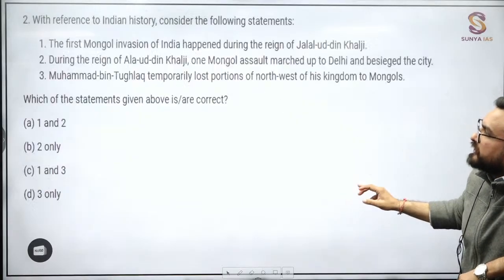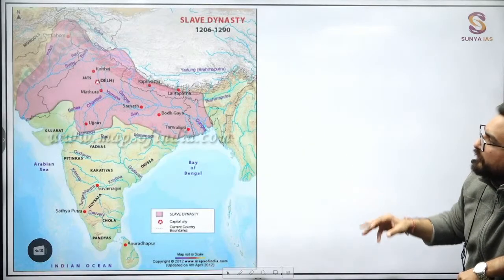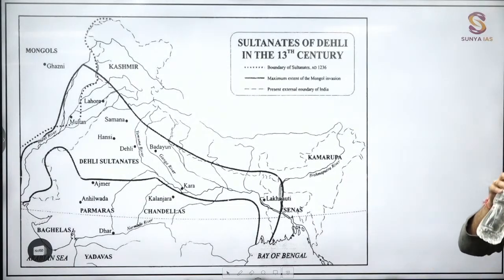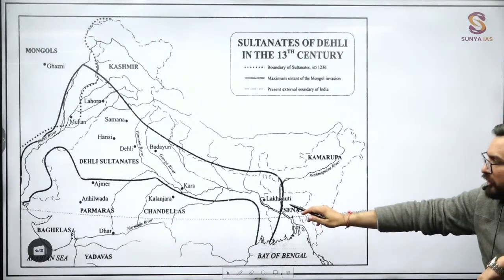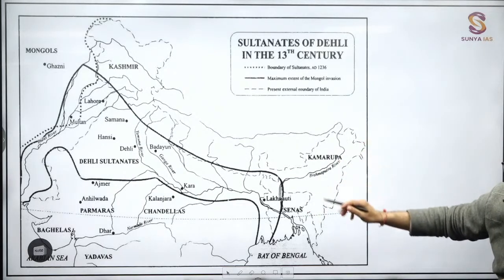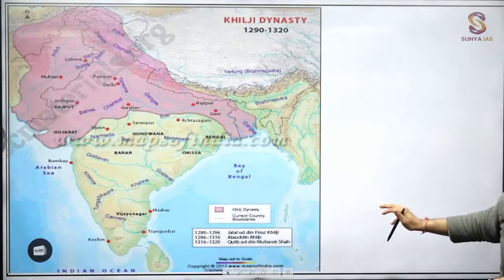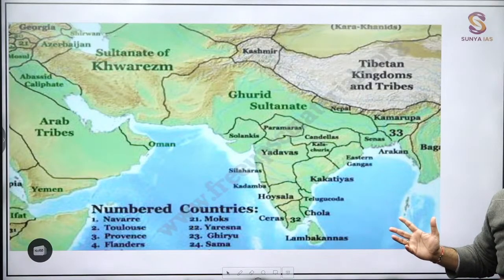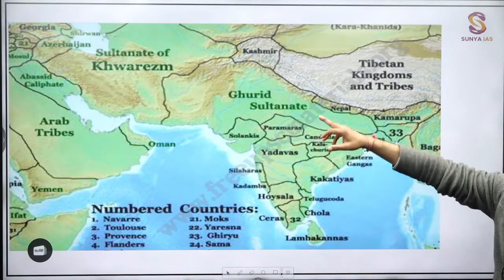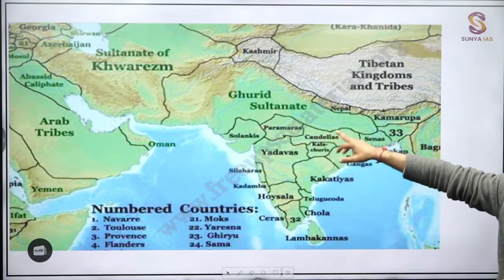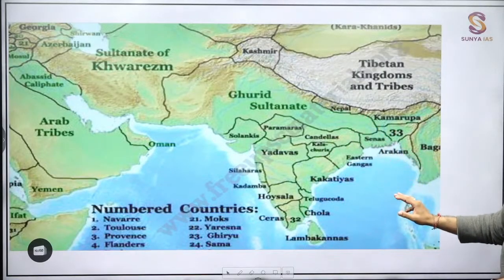Okay, this information you will be seeing on the Delhi Sultanate. Let me tell you, this map you can see. This is also the map of the initial slave dynasty. Lakhnauti, an important place. It was the capital of Lakshman Sen at that point of time. Again, important, guys. Now you can understand this whole map. You must have seen it in certain books. Khwarizmi, Ghurid, over here distributed among various Rajput dynasties, and southern Indian history you will be understanding later on.